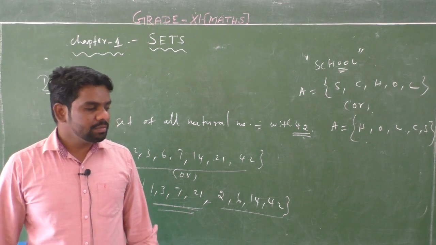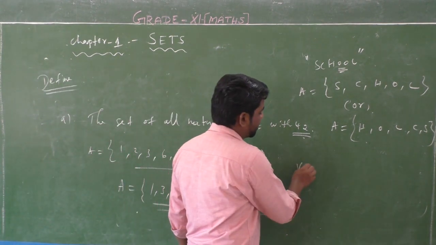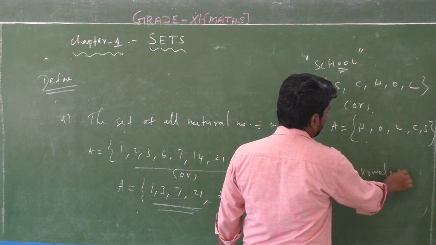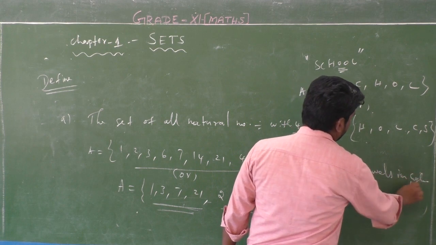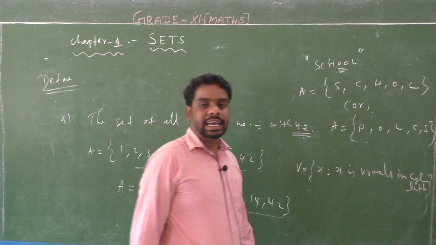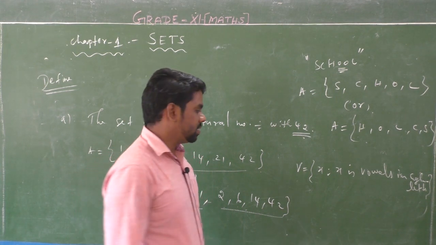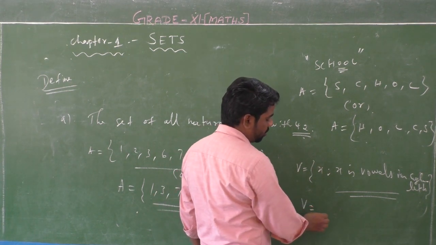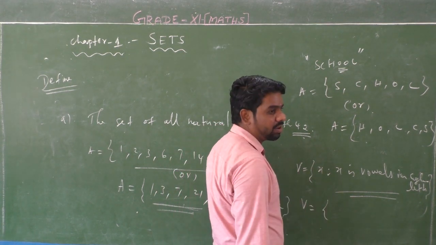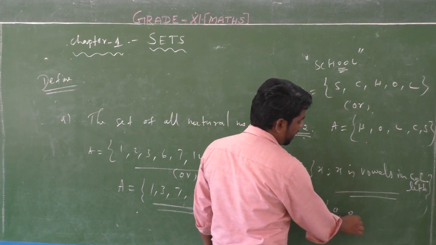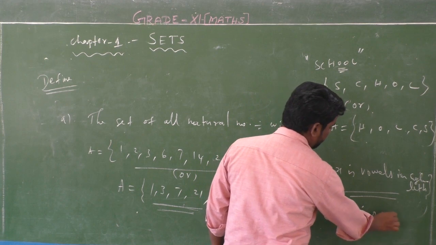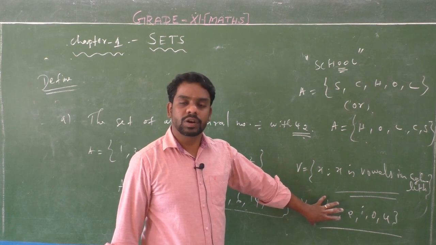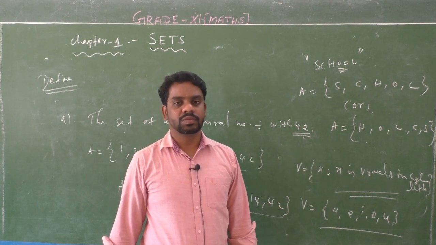Correct. And one more example. B is equal to x such that x is a vowel in English letters. So this is the set builder form. In roster form, B is equal to all the elements listed using commas and set brackets: A, E, I, O, U. This is the set. So this is the tabular form or roster form, and this one is the set builder form. Okay, right.